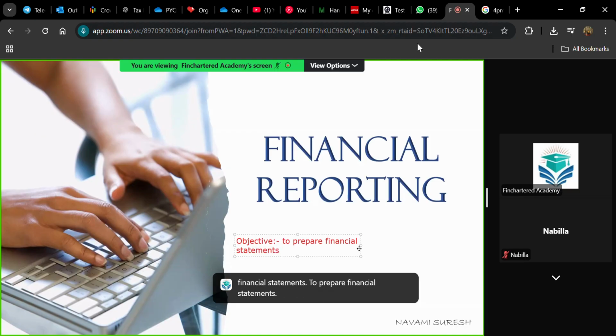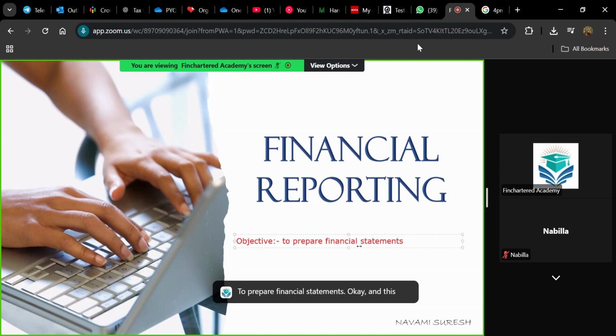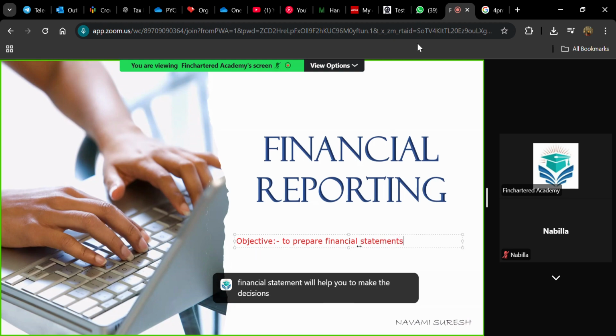And these financial statements will help you to make the decisions. Your final point, you are very correct. The users or the stakeholders need to make financial decisions. And what will help you to make these decisions? Financial reports or financial statements. So our objective of learning financial reporting, of learning this subject, is to prepare financial statements. How can you prepare financial statements? What are the rules and regulations? What are the accounting principles? All those things we will be learning in financial reporting.